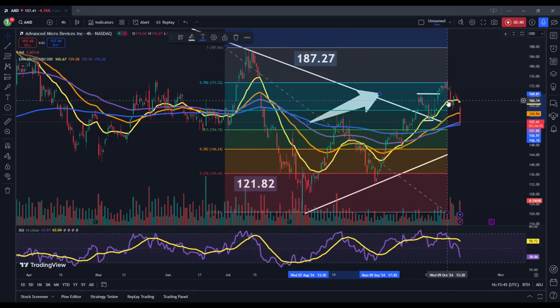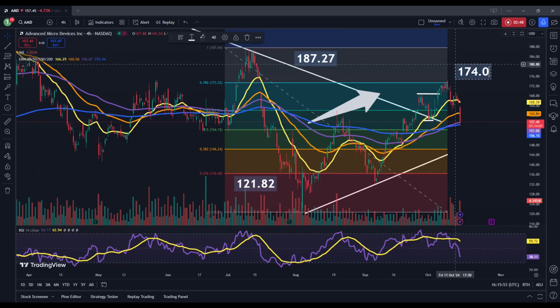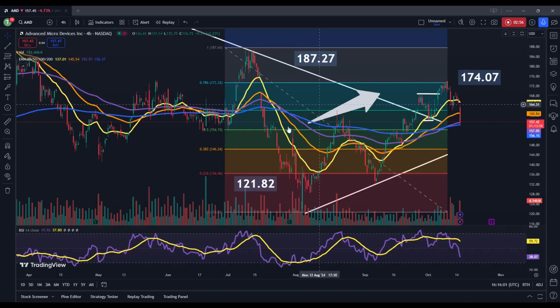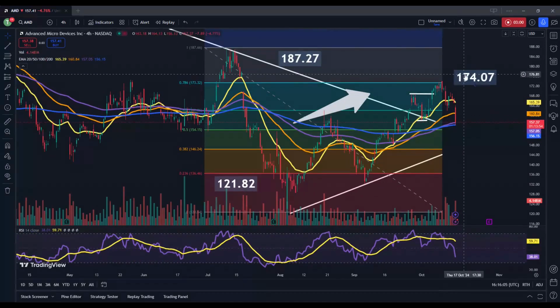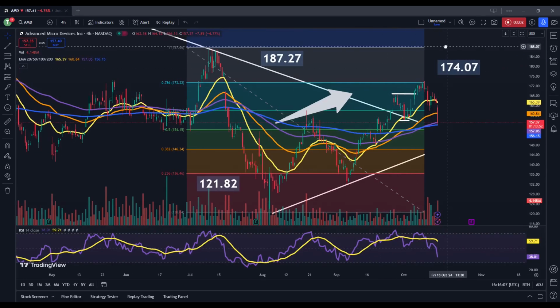And as we can see here, this ultimate price high came in at 174.07. So in other words, this is a highly accurate projection. We missed it by about 70 cents or so, and this is a longer term time frame. So this really did catch the top here, and we are now starting to see share prices move lower.